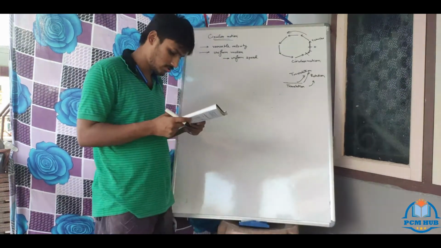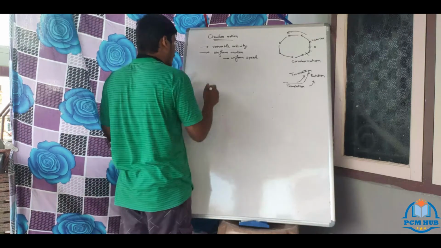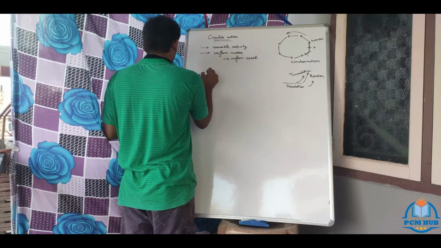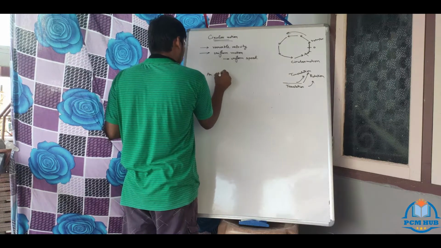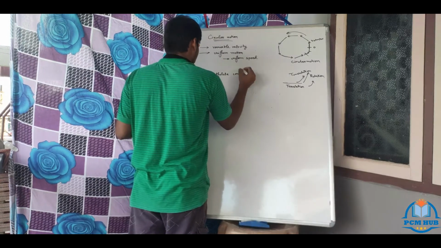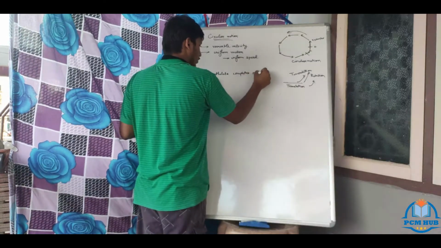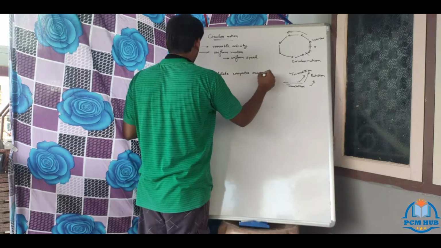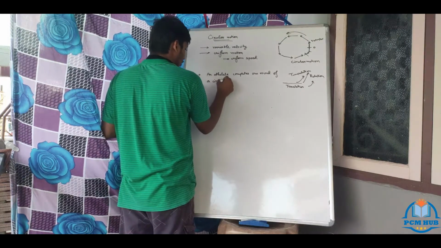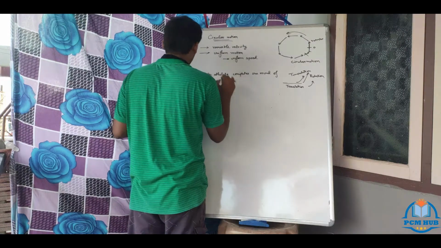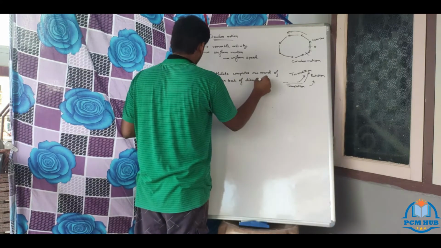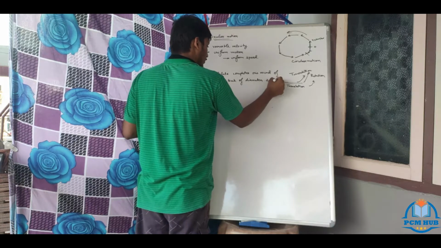Okay, let us come to the problem. This is a small briefing about circular motion. So we'll have a question here. An athlete completes one round of a circular track of diameter 200 meters.